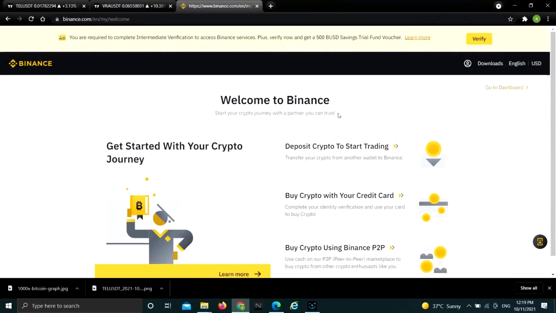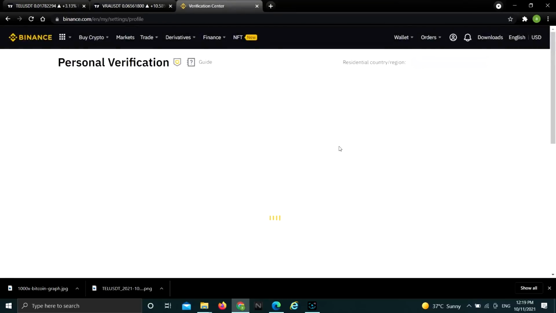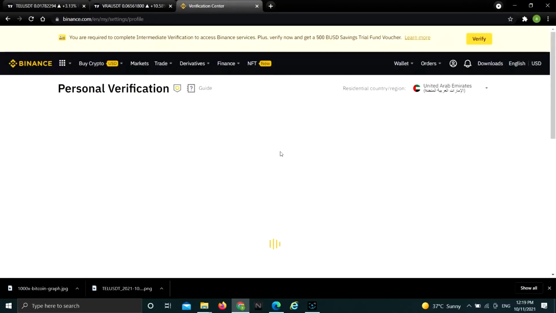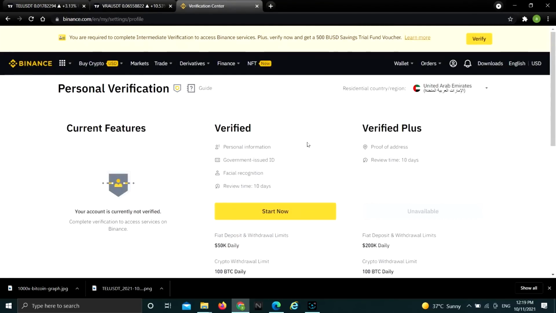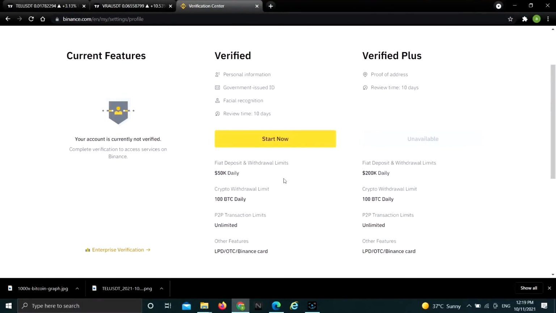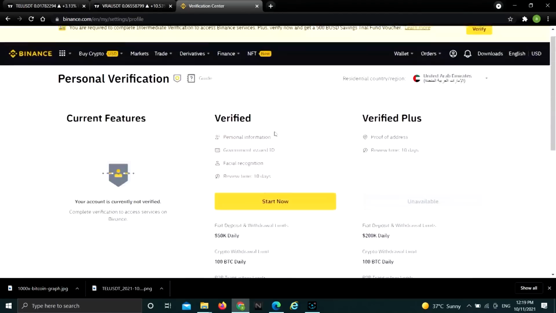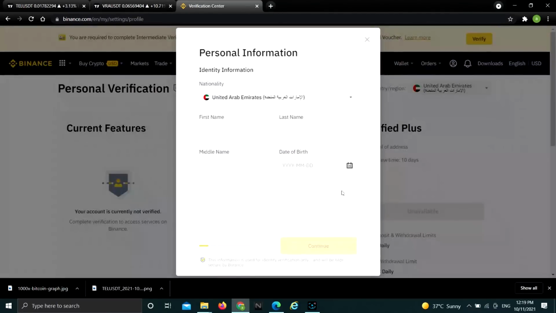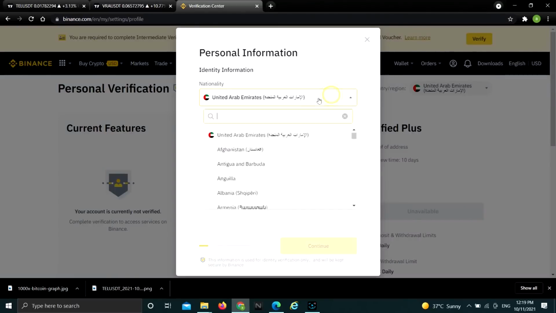take you to this page, and it will say welcome to Binance. You've already created an account. To verify your account, you would just need to click on verify. Simple and easy like that. You would need to verify your account to be able to withdraw or deposit money to Binance. So you would have to click on start now to verify your account, and after that you would need to